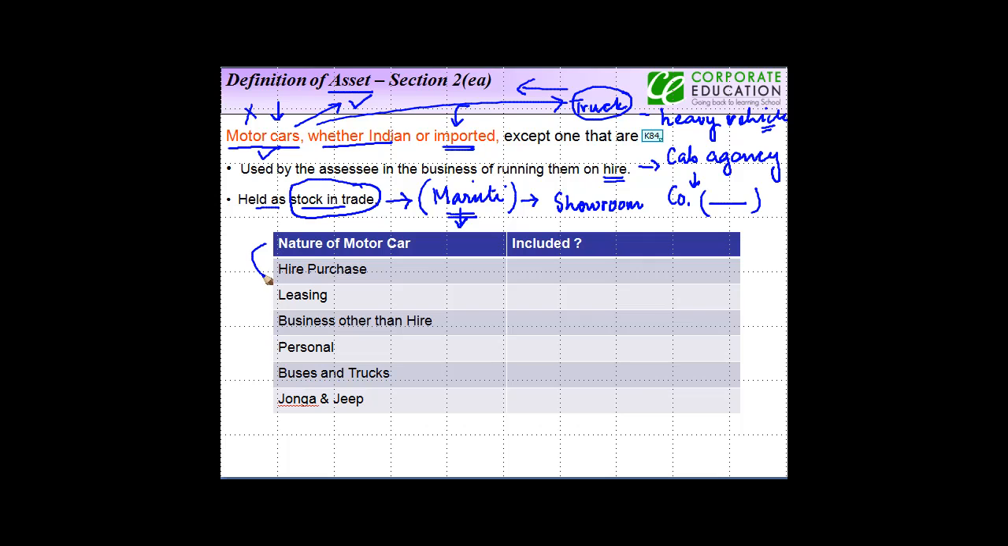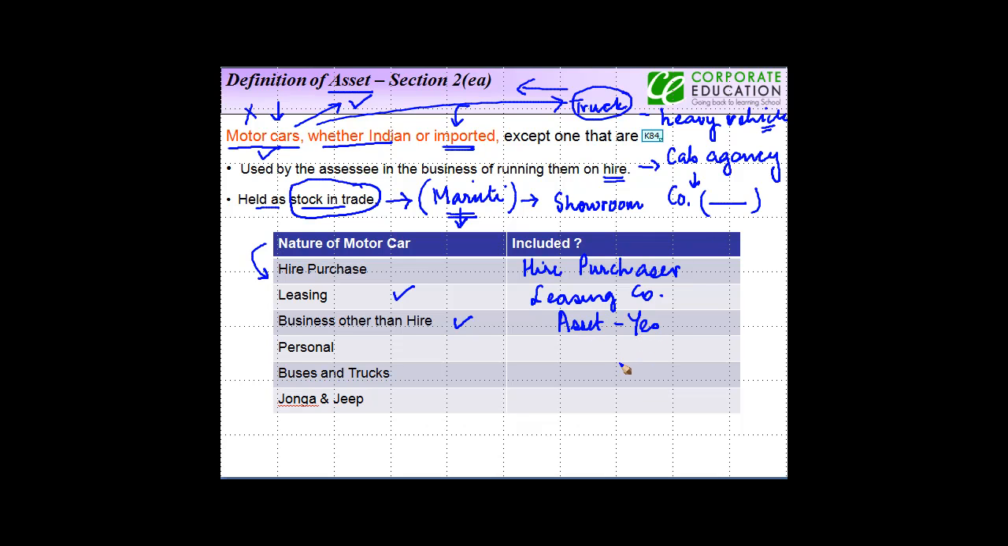Right? So let us see certain other cases. Nature of motor car basically refers to a transaction. Now whether or not it is included, that we will see. So the first one that we have here is the case of hire purchase. In case of hire purchase, the car is to be included in the wealth of the hire purchaser. In case of leasing, it is to be included in the hands of the leasing company. Then, if it is for the purpose of business other than hire, it is an asset.